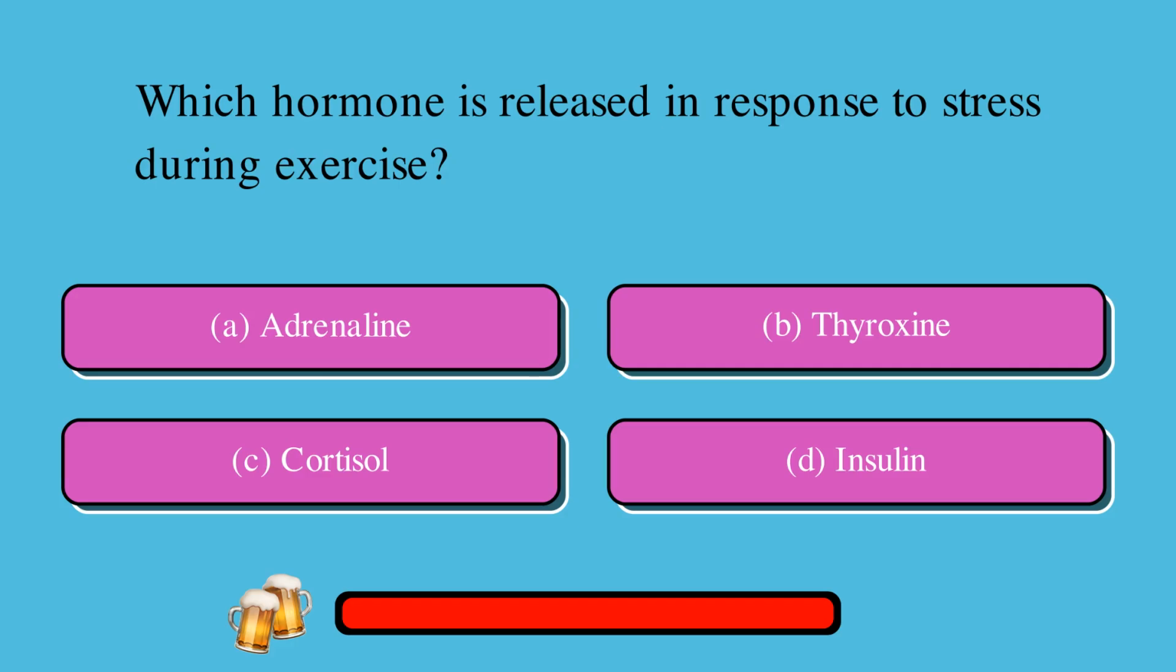Which hormone is released in response to stress during exercise? A. Adrenaline, or B. Thyroxine, or C. Cortisol, or D. Insulin. The correct answer is C. Cortisol.